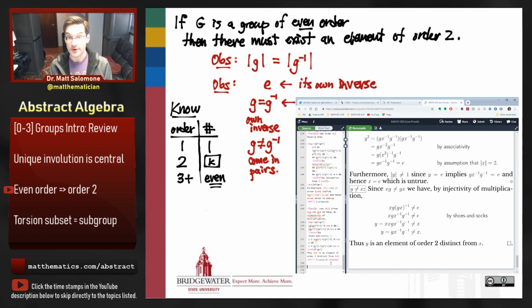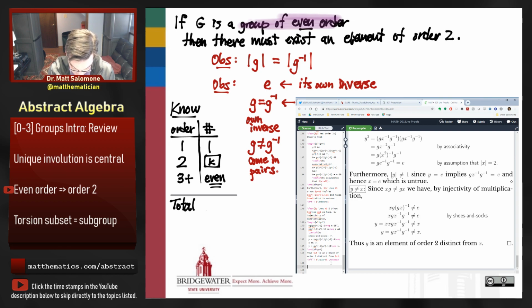So there's the key observation here, that I always have an even number of elements whose order is 3 or more, because all those elements have to be accompanied by their inverse, and their inverse is something different than themselves. And so at the end of the day, the napkin argument for this proof is if I assume that my group has an even order, an even total number of elements,